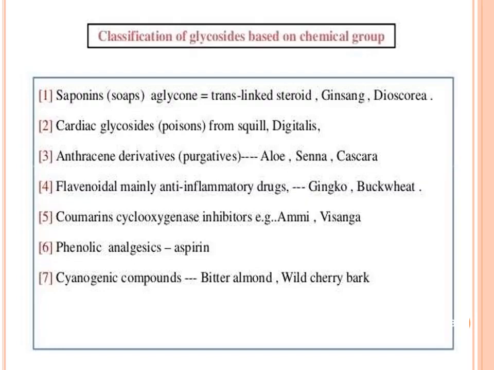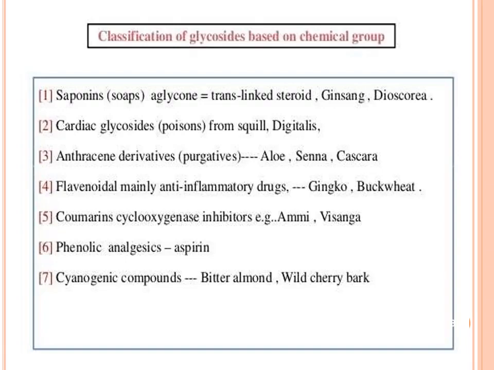Then flavonoidal glycosides, mainly anti-inflammatory, from ginkgo biloba and buckwheat. And the next category, coumarins, which are cyclooxygenase inhibitors, for example ammi and visnaga.